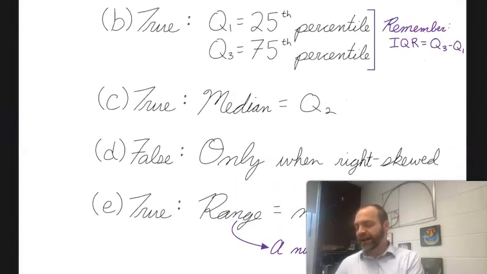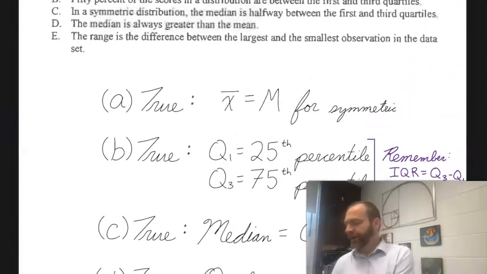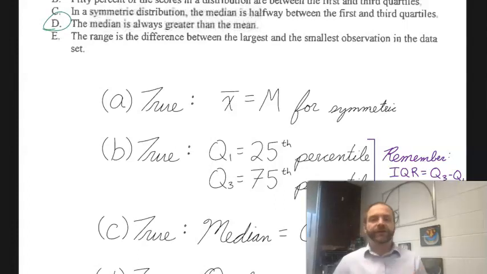So I am going to say the answer is D for this one. We have the median is always greater than the mean as a false statement. Hopefully this helps you out with question number 8.